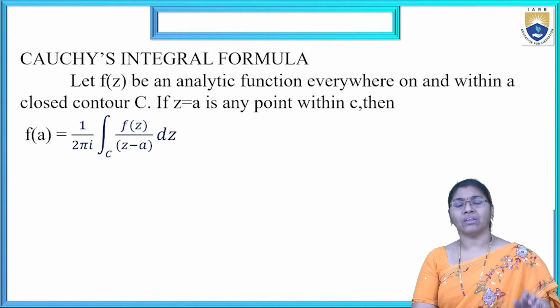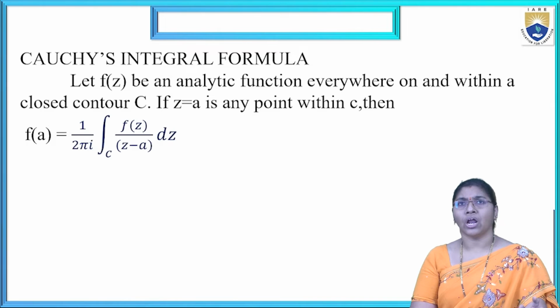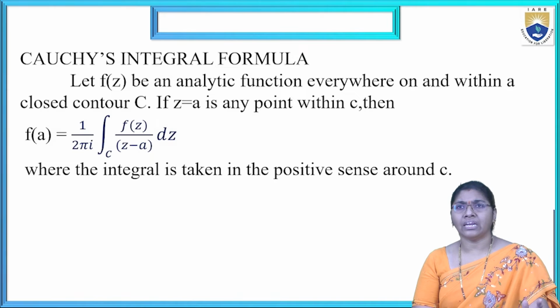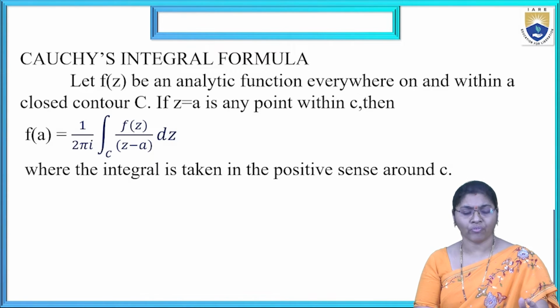Now simply that is the theorem and the proof is also completed. Now this is the final definition, that is Cauchy's integral formula. Let f of z be an analytic function everywhere on and within a closed contour C. If z equal to a is any point within C, then f of a equals 1 by 2 pi i integral over C f of z by z minus a dz, where the integral is taken in the